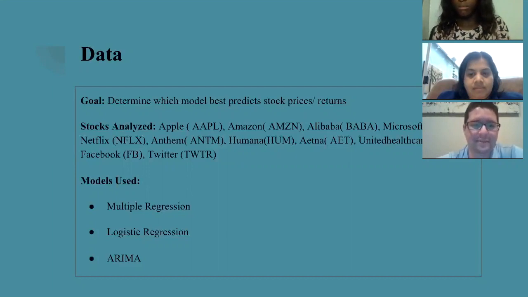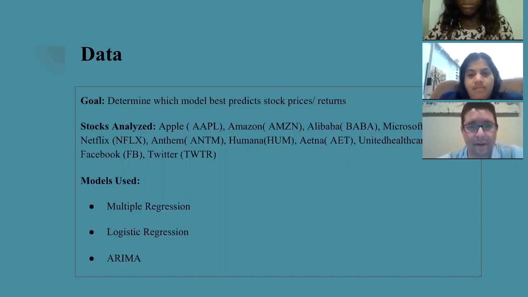For the analysis, we used 12 stocks: Apple, which has a ticker symbol AAPL, Amazon, which is shown as AMZN, Alibaba, BABA, Microsoft, MSFT, Netflix, NFLX, Anthem, which is ANTM, Humana, HUM, Aetna, which is AET, United Healthcare, UNH, Facebook, which is FB, and Twitter, which has a stock ticker of TWTR.